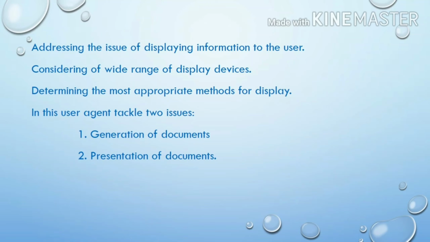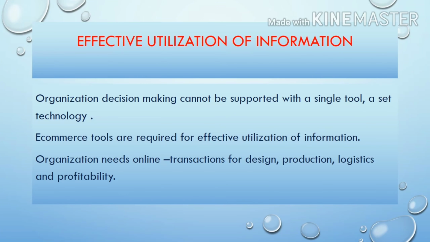Both the human computer interface and the quality of information are important. In short, user agents need to tackle two issues: the generation of documents and how to present them given the available output devices. The next key area of internal commerce architecture is effective utilization of information.